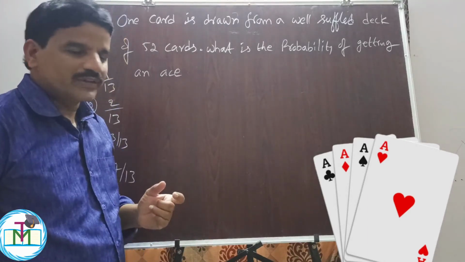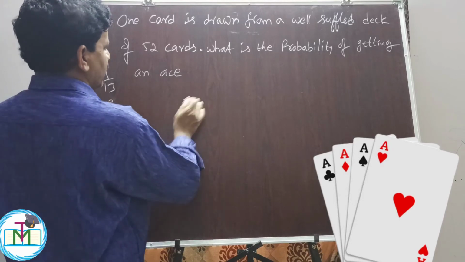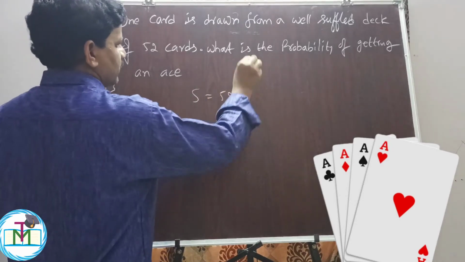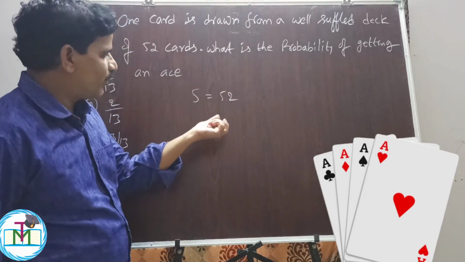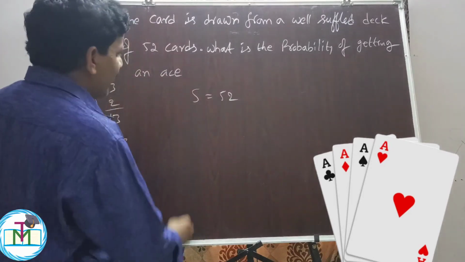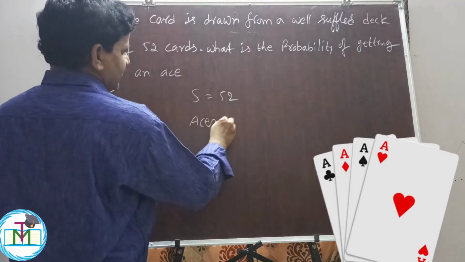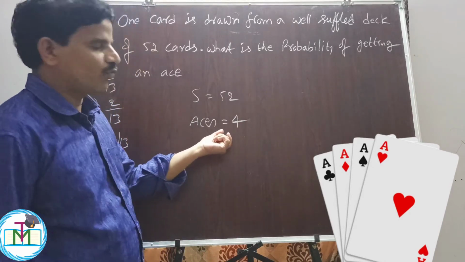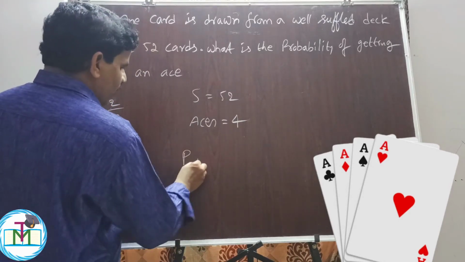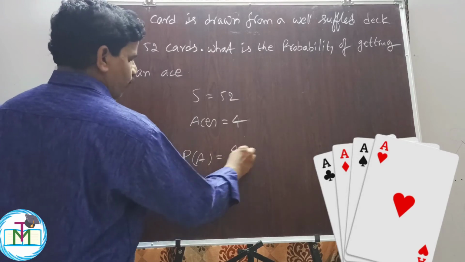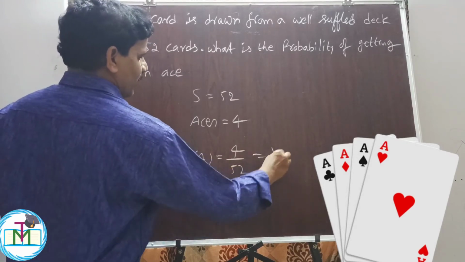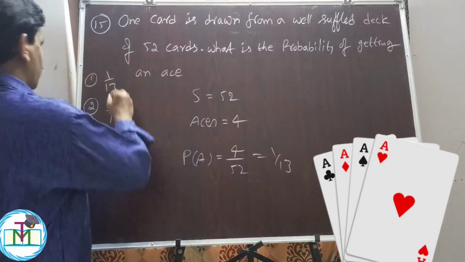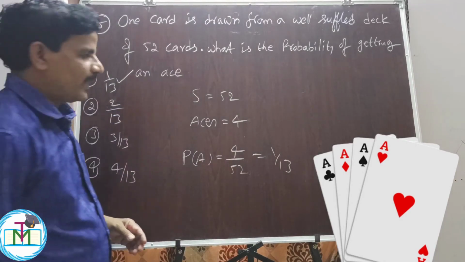We know that there are 52 cards in a pack, so the total number of chances is 52. How many aces are there? 4. So the probability of getting an ace is 4 by 52, which is nothing but 1 by 13. Option 1 is the right answer.